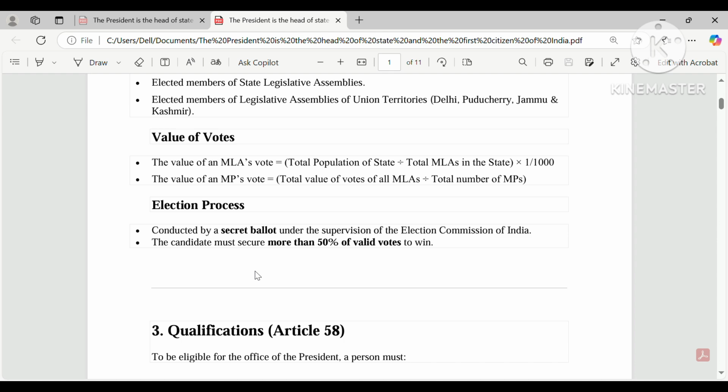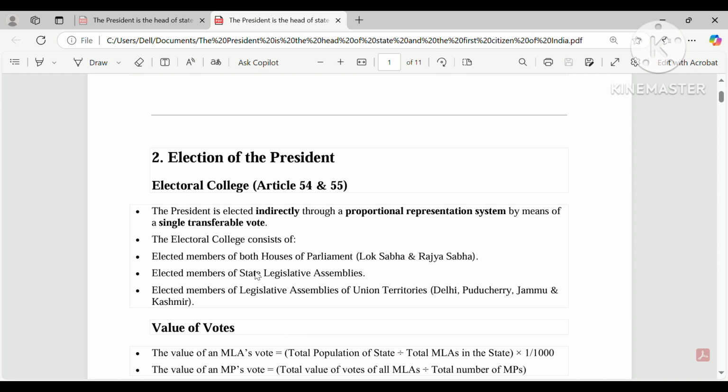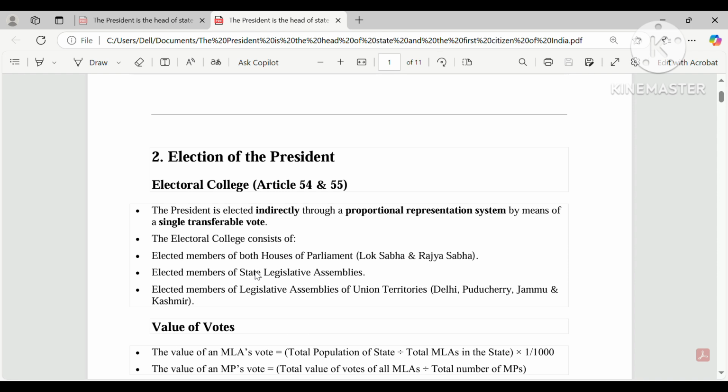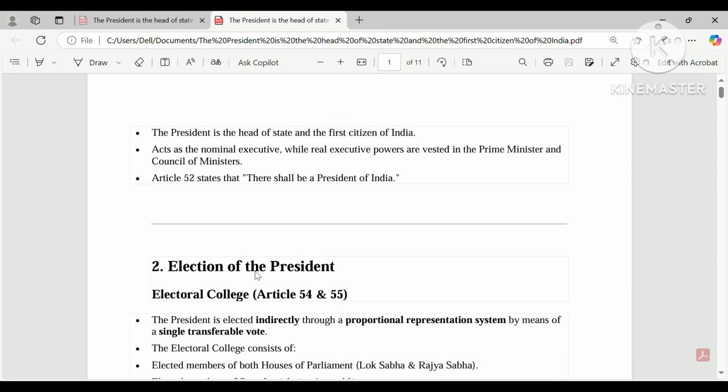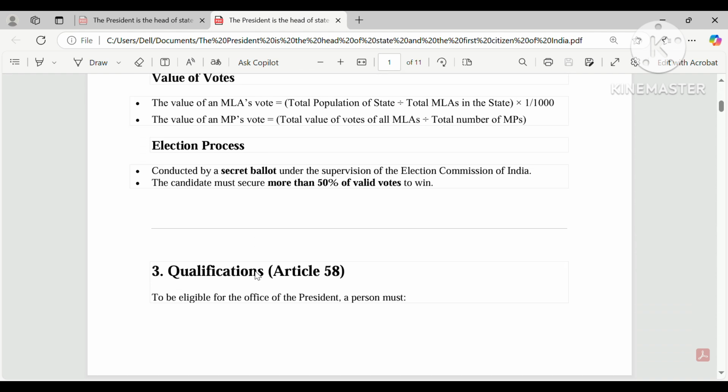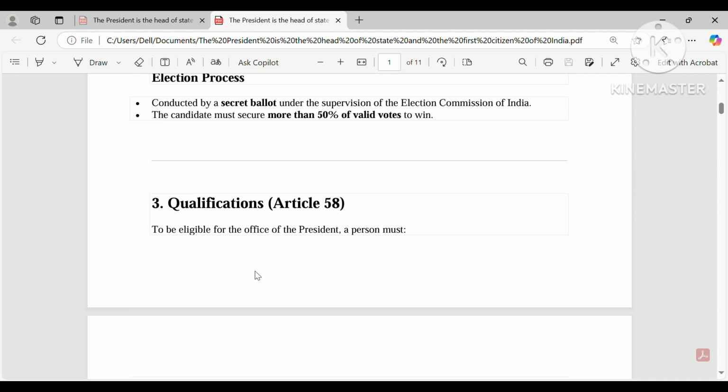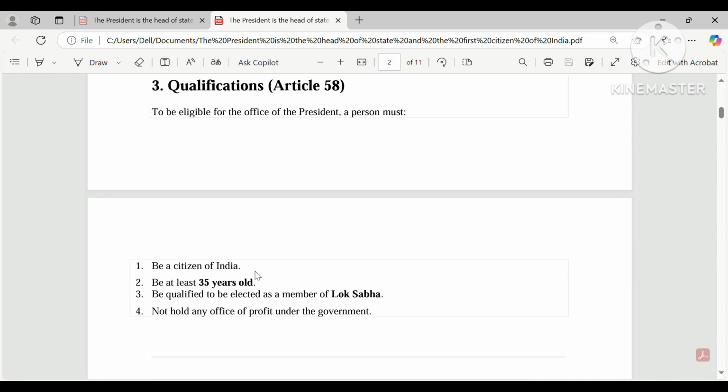Okay, so we saw who can participate in the electoral college, what is the value of a vote, who the president is, and what their power is. Now we are going to see what the qualifications of the president are. It is very simple. Number one, a person should be a citizen of India by any means. Here it is not written, but I told you that any person contesting the presidential post must be a citizen of India by any means.